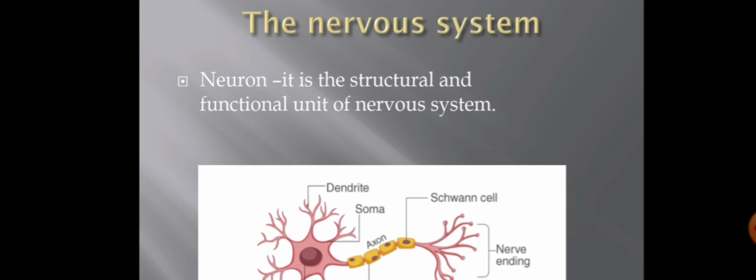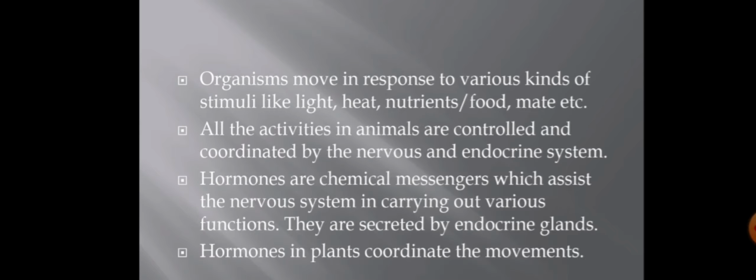As you can see, this is the structure of a neuron. It consists of the dendron, axon and the nerve endings, and also the soma or the cell body. Now let's see what the different parts of a neuron are. First is the dendrite. As you have seen, this root-like structure in the pink portion is the dendron and the dendrite. These are the branch-like structures that receive the message from other neurons.